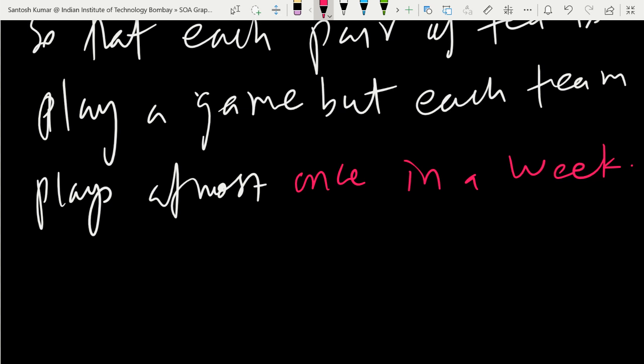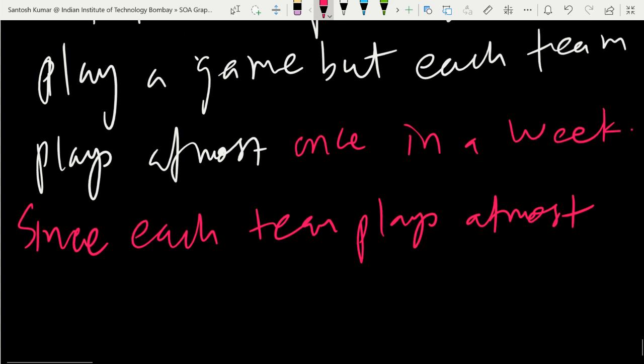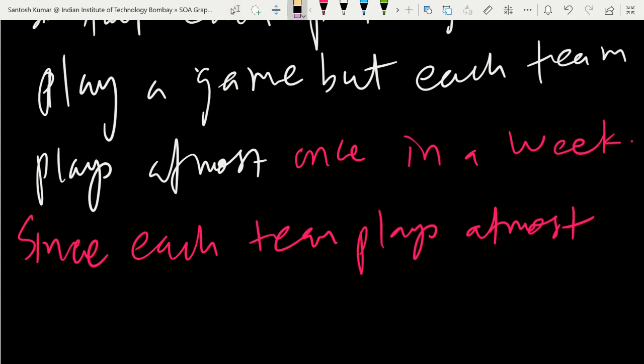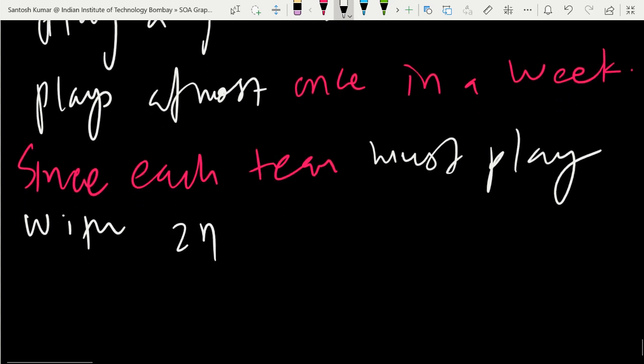So actually you have to think how many weeks you need. Since each team must play at most once in a week, and each team must play with how many teams? 2n-1 other teams.